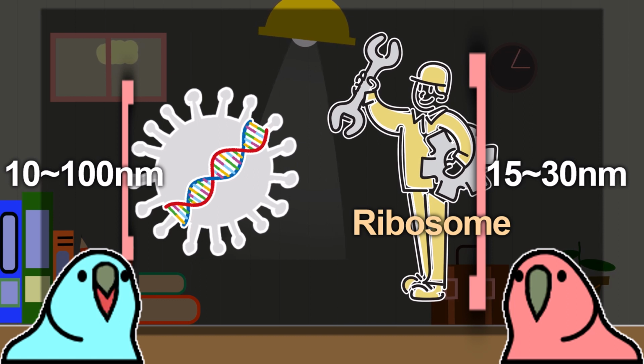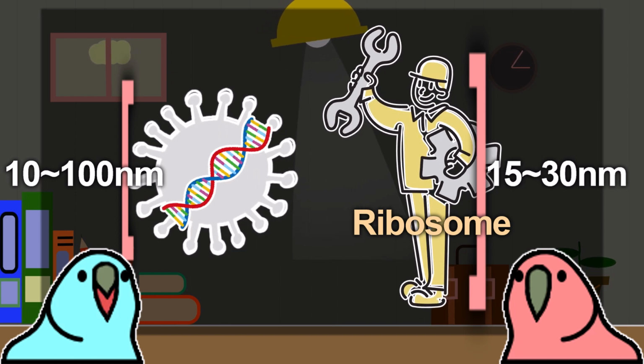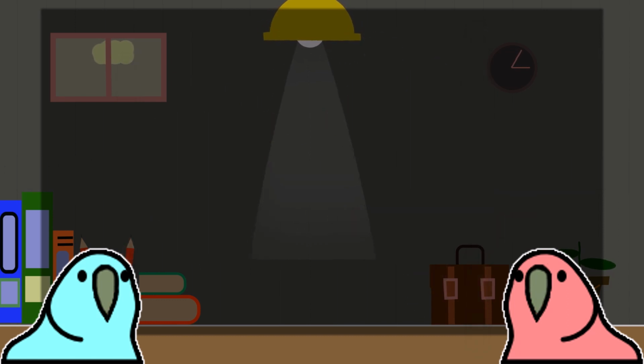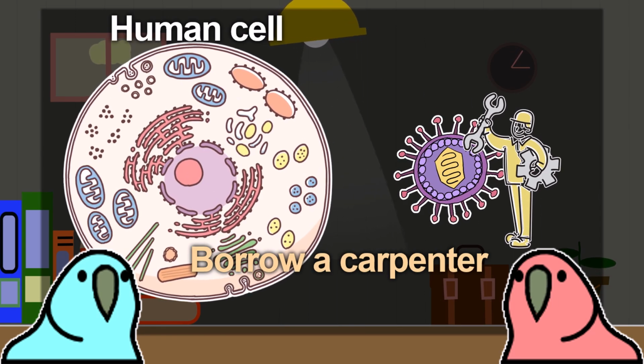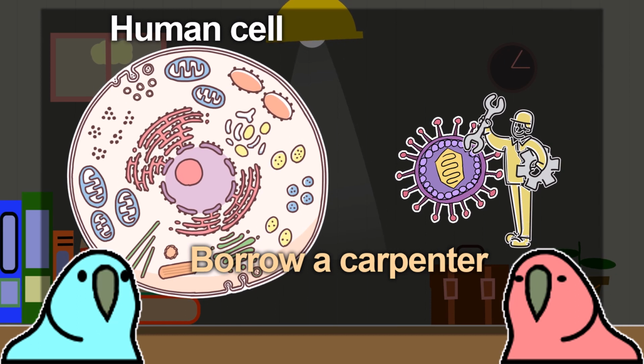Then how do they multiply? Even if you have a blueprint, you can't work without a carpenter, right? That's right. That's why viruses borrow a carpenter. From where? Viruses use human cells. They can do that. Let's take a closer look.